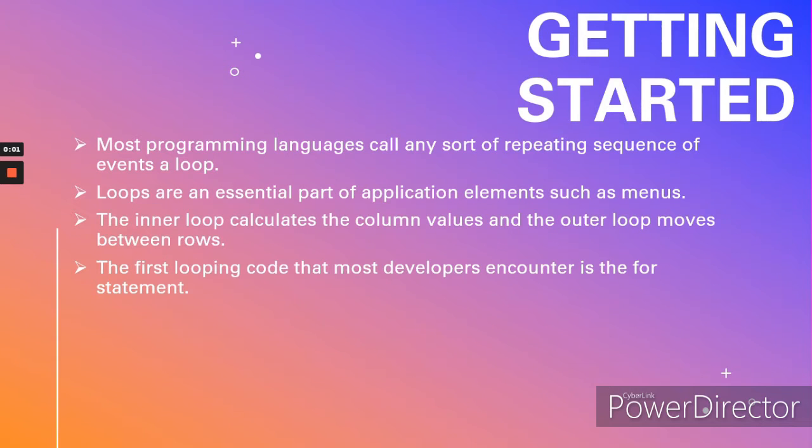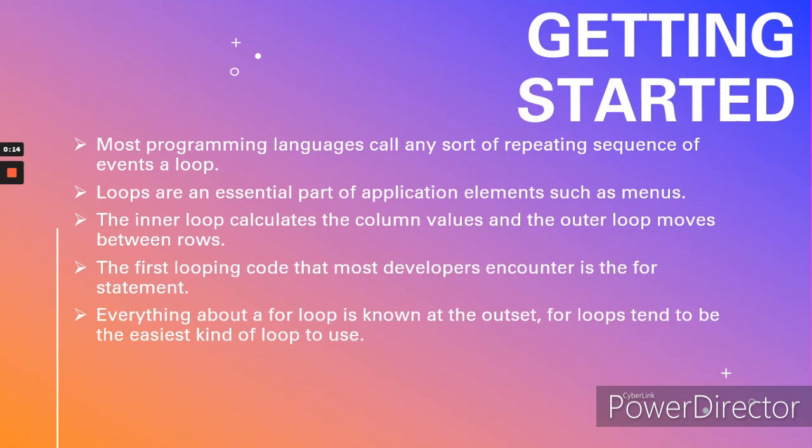The first looping code that most developers encounter is the for statement. In this case, the loop executes a fixed number of times and you know the number of times it will execute before the loop even begins. Because everything about a for loop is known at the outset, for loops tend to be the easiest kind of loop to use. However, in order to use one, you need to know how many times to execute the loop.